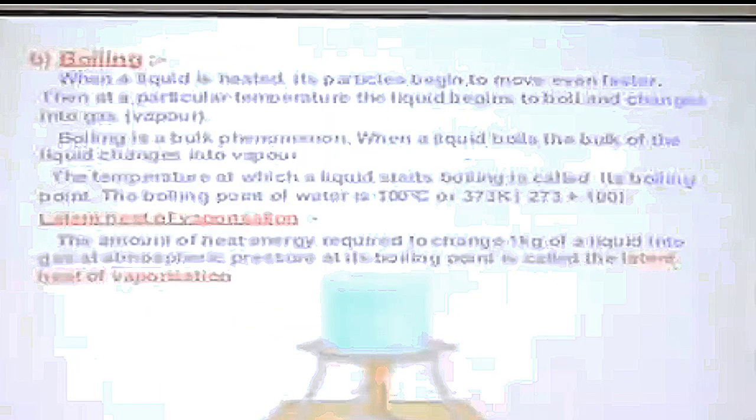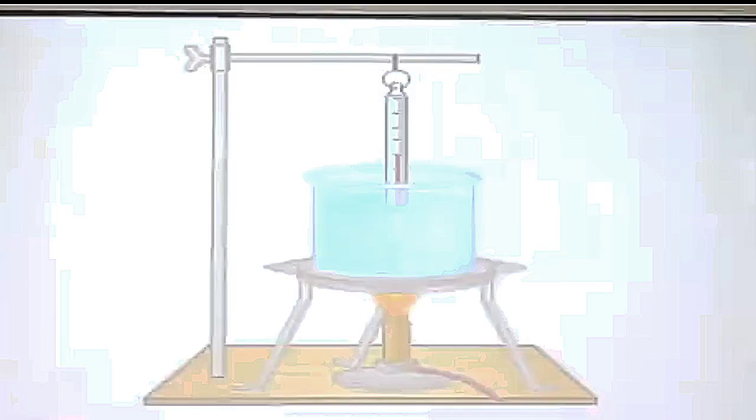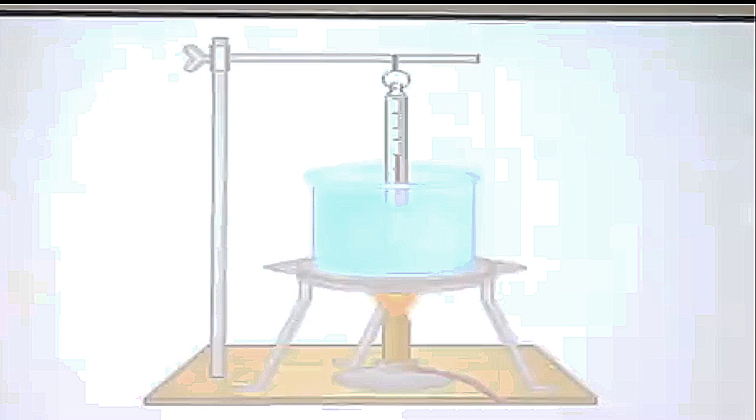Now we can set up an apparatus to determine the boiling point of water. Here is the apparatus. We take water in a beaker, and again we want to determine its boiling point. So we need a laboratory thermometer, and we just place the thermometer and start heating the water. You'll see the temperature starts increasing. You'll see that the level of mercury in the thermometer keeps on rising.